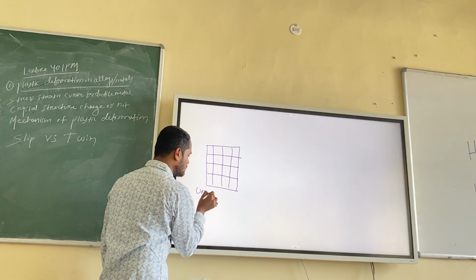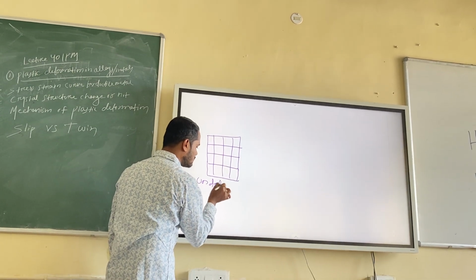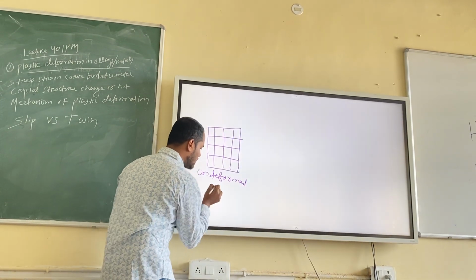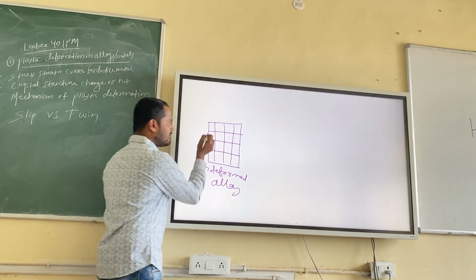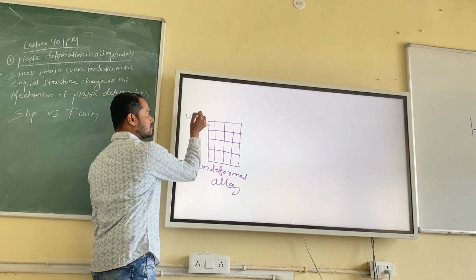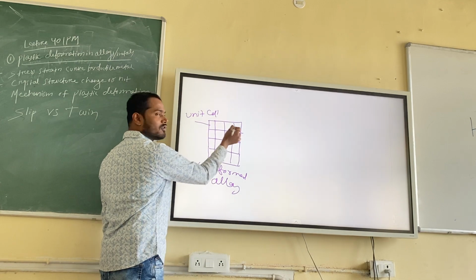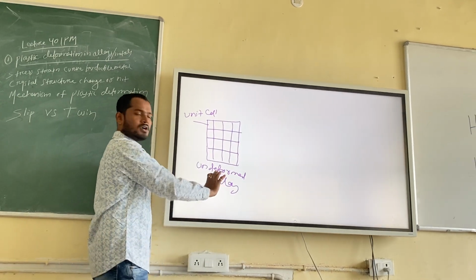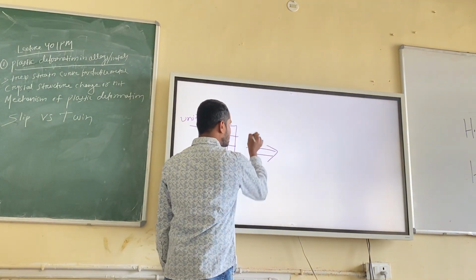This is undeformed. This is undeformed alloy. And you understand this is again a unit cell, right? These are unit cells. This is undeformed. Now you do plastic deformation.